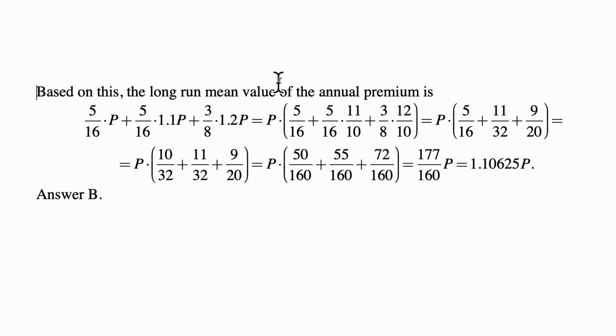Based on this, the long-run mean value of the annual premium is: people in state 0 pay a premium of P, in state 1 pay a premium of 1.1P, and in state 2 pay a premium of 1.2P. The probabilities of being in those states are 5/16, 5/16, and 3/8. So this is what we get. That is equal to 177 over 160 P, or 1.10625P. And that's answer B.